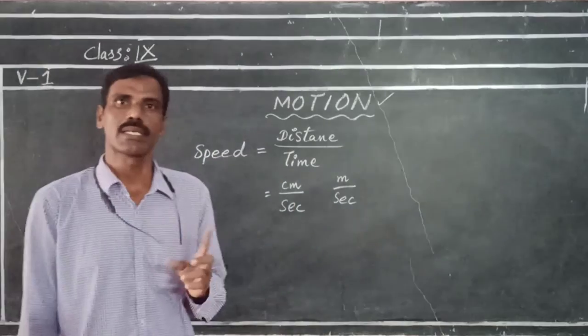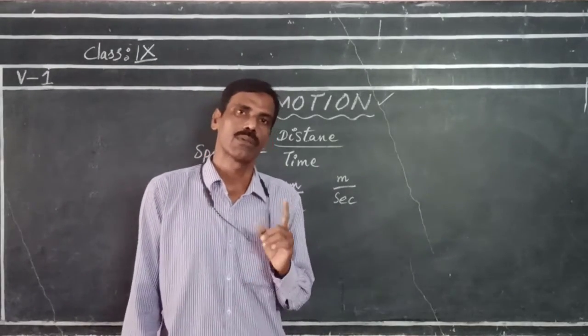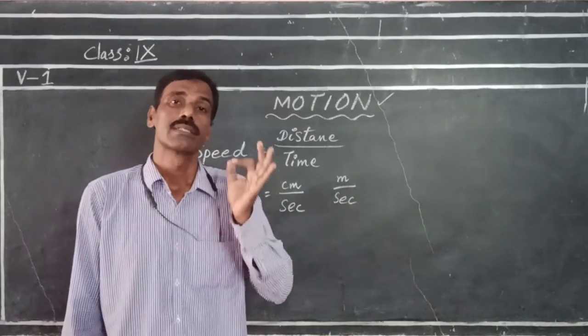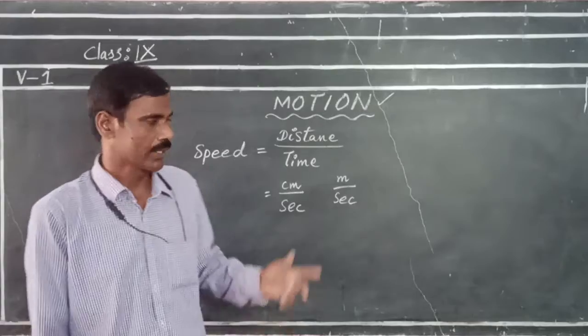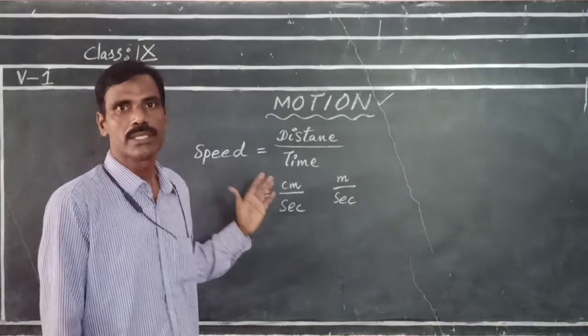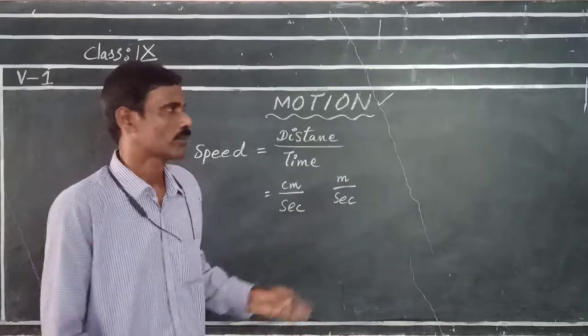Speed is a scalar quantity. What did I tell you about a scalar quantity? A scalar quantity has only magnitude but no direction. So speed is a scalar quantity.